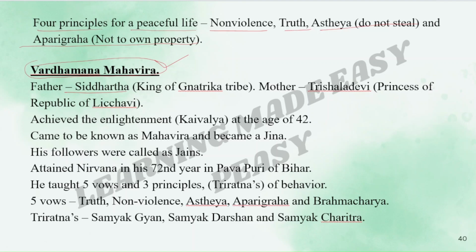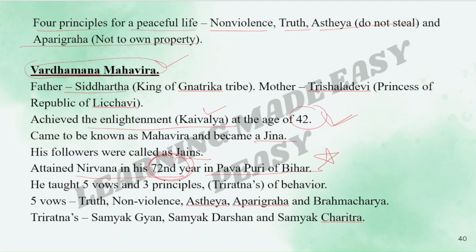He achieved enlightenment, that is Kaivalya, at the age of 42. Remember the ages, okay? It is very important. He came to be known as Mahavira and became a Jina. His followers were called Jains. He attained Nirvana at his 72nd year in Pavapuri in Bihar.